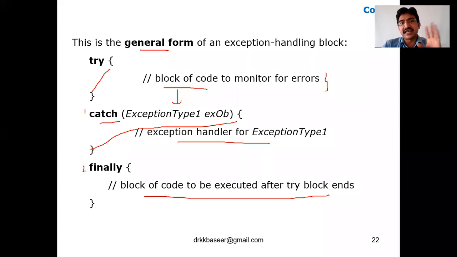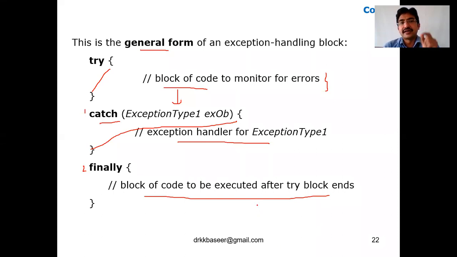For any one of these services, at the end, what does it display? "Thank you, visit once again," or "Thank you for visiting." This is a common message. Whatever service you are using, a common message will be there, right? So that commonality of the code, whether the try throws the exception or does not throw the exception, doesn't matter. Whatever common message you want to execute immediately after the try block can be done in the finally.